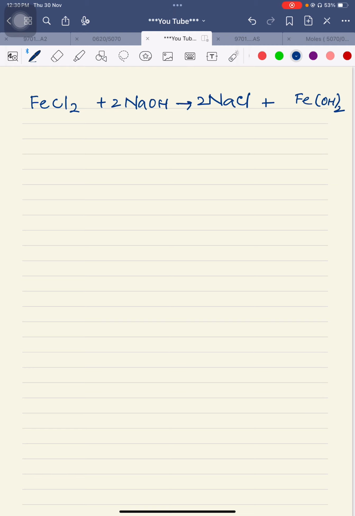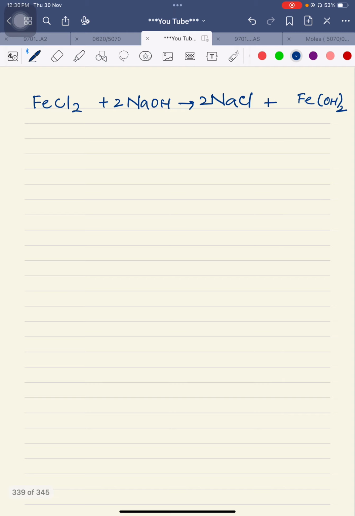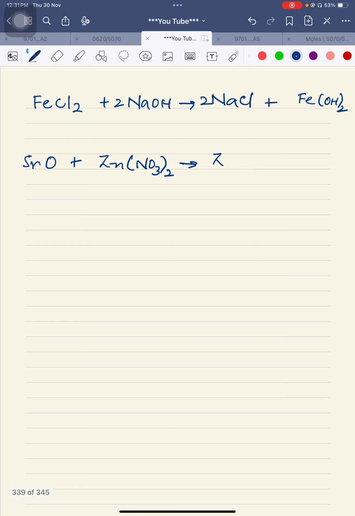We can take another example. For example, we have a base from group number 2, strontium oxide, reacting with a salt, and the salt can be of zinc. Let's take zinc nitrate. Now both of them are switching each other's position. It will be zinc oxide along with strontium nitrate. So these all 4 examples are sufficient to inform you which is the base.